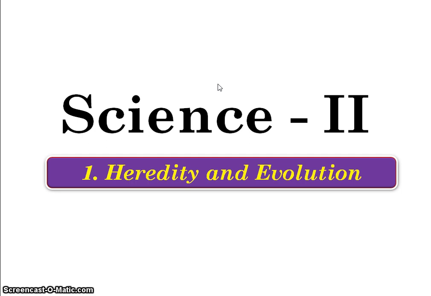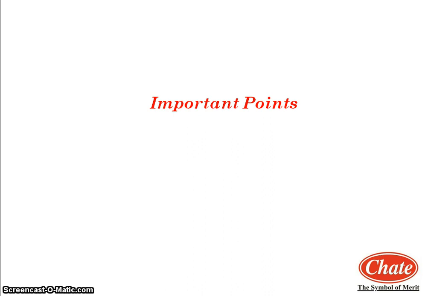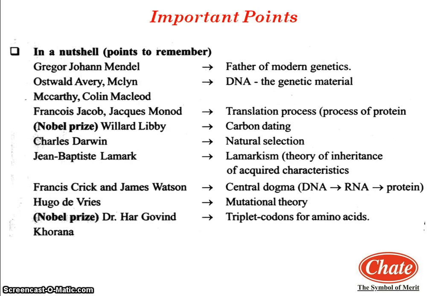Now we will see the important points related to the lesson. In that, some scientist names are given. Observe the given important points, and in front of the scientist name, whatever inventions were proposed by all those scientists are given there. Now the first scientist name is Gregor Johann Mendel. Gregor Johann Mendel is the father of modern genetics.